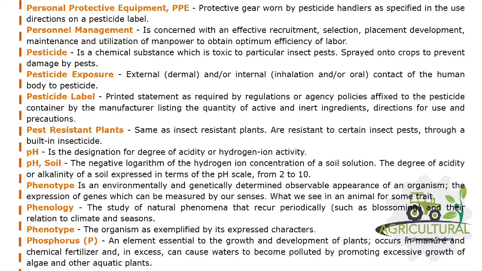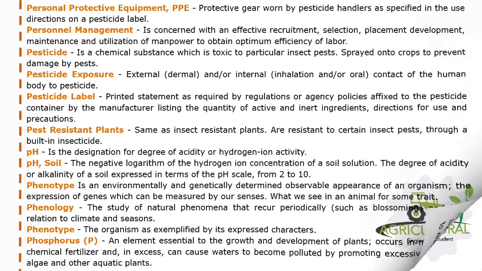Phenology, the study of natural phenomena that recur periodically, such as blossoming, and their relation to climate and seasons. Phenotype, the organism as exemplified by its expressed characters. Phosphorus, P, an element essential to the growth and development of plants, occurs in manure and chemical fertilizer and, in excess, can cause waters to become polluted by promoting excessive growth of algae and other aquatic plants.